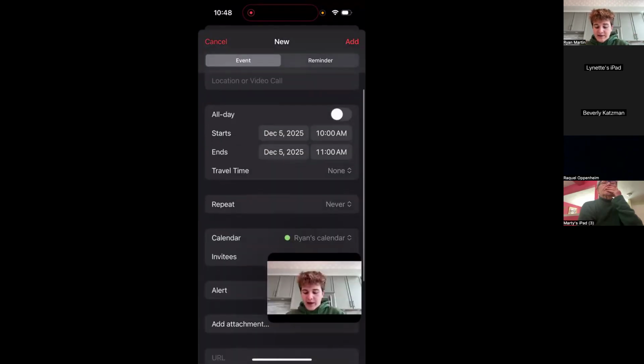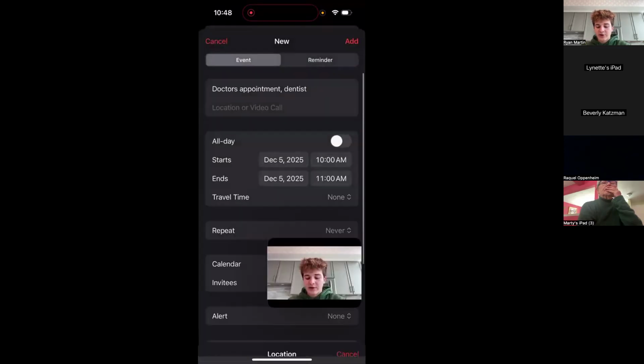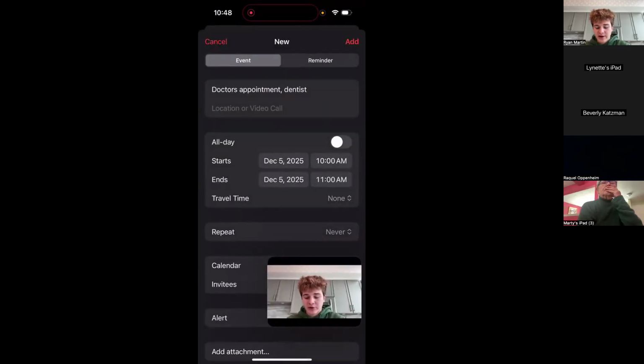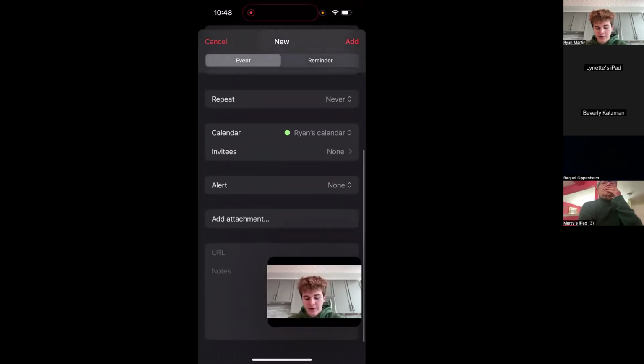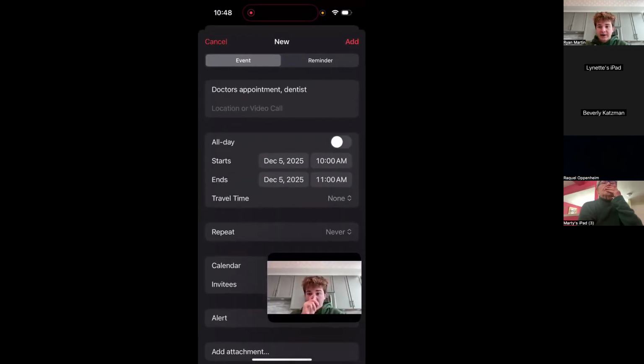And I can set, oh, I'm going to press that. Location or video call. So you can set a location. I wouldn't mess with that for now. You can always just add a note at the bottom here where it says notes to set the location. It'll always pop up whenever that day comes.